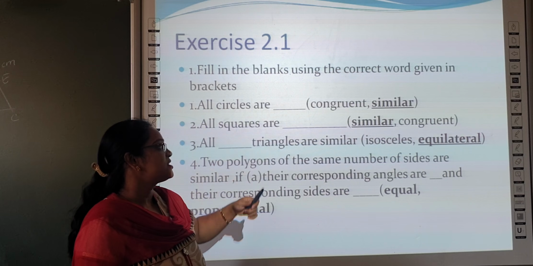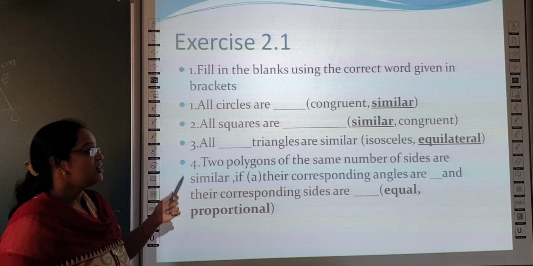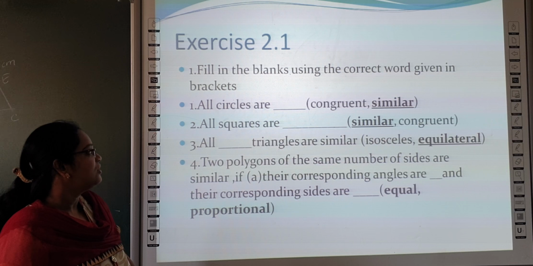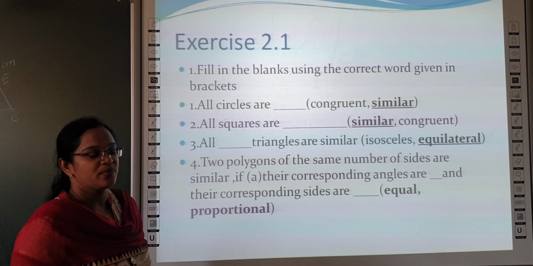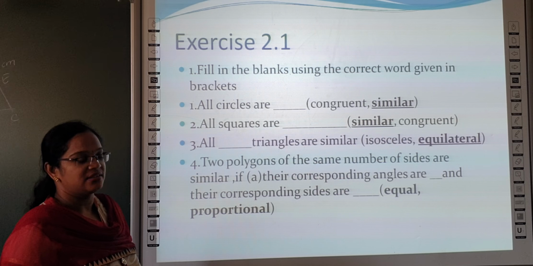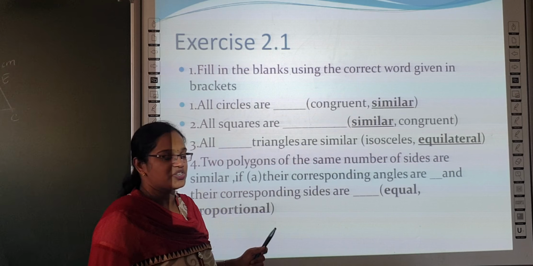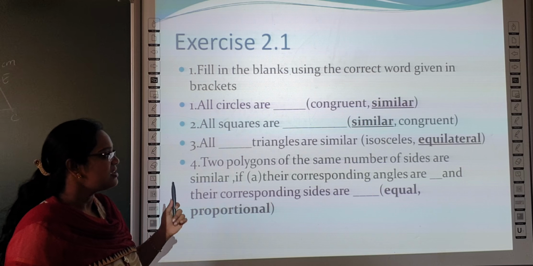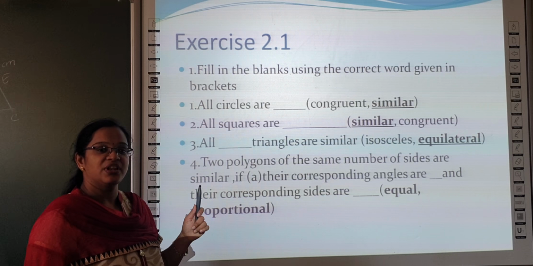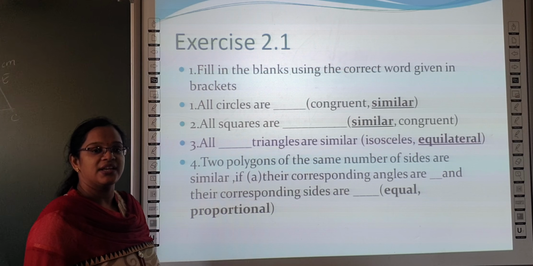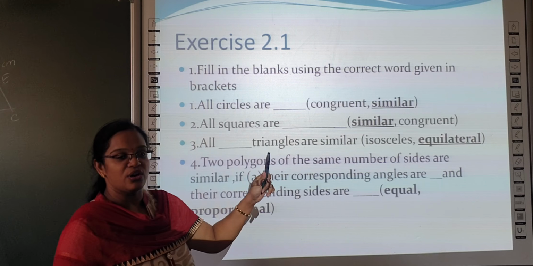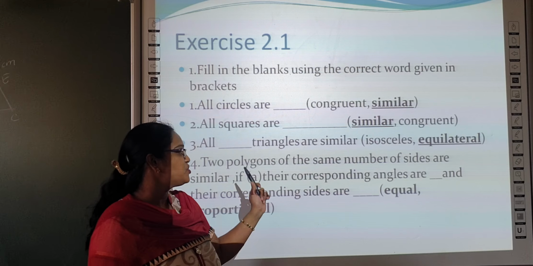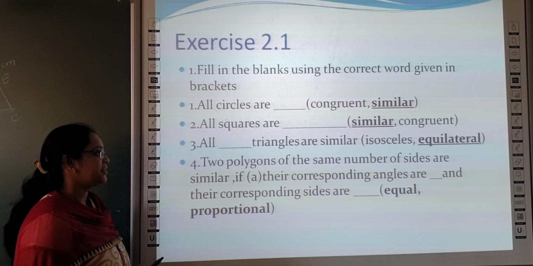First, fill in the blanks using the correct word given in the bracket. All the circles are dash, congruent or similar. All the circles are the same shape, therefore they are said to be similar. All squares are dash, similar or congruent. All squares are similar, they are the same shape. Congruent means that if you take squares of equal length, then they are said to be congruent. But for all squares, if you take any length, they are the same shape, therefore they are said to be similar.